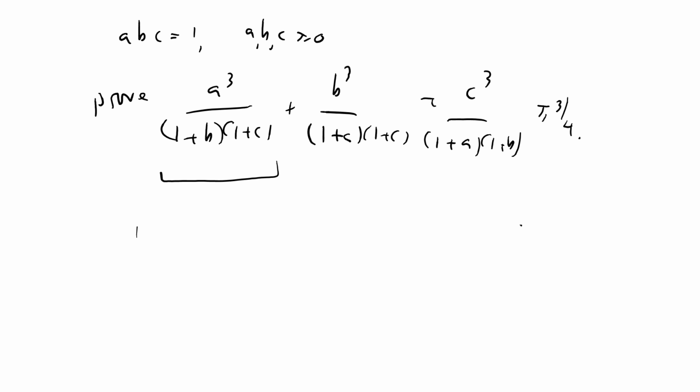ABC equals 1, a cubed over this plus b cubed over that plus c cubed over that. What I'm going to do is assume, without loss of generality, that A is greater than or equal to B greater than or equal to C. They're all strictly positive anyway, but I'm just going to assume that they're in that order.